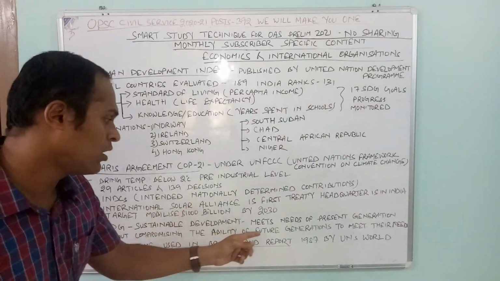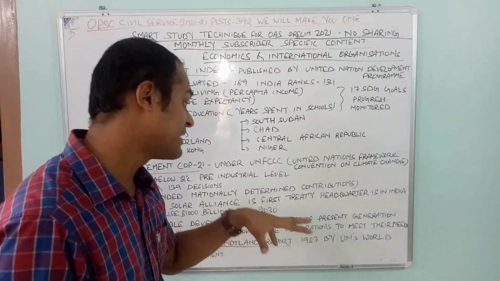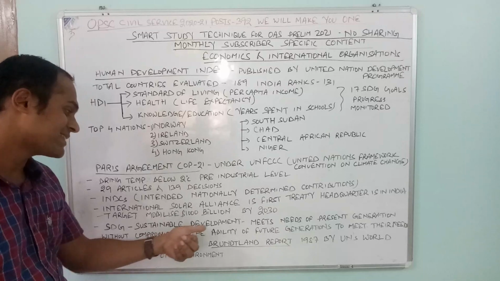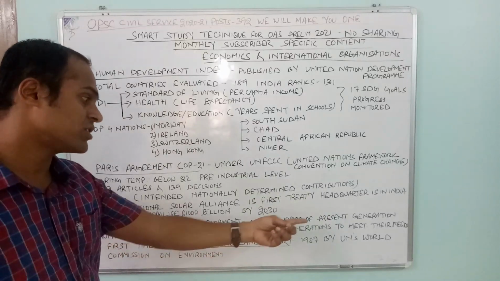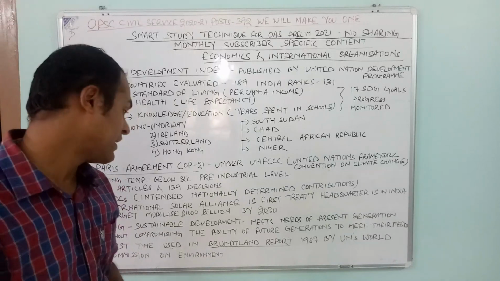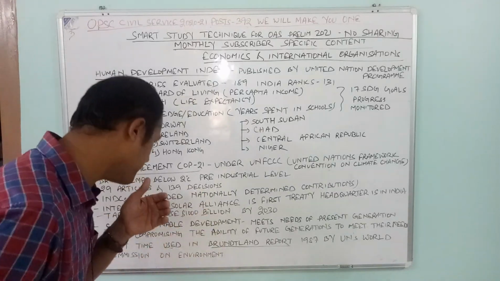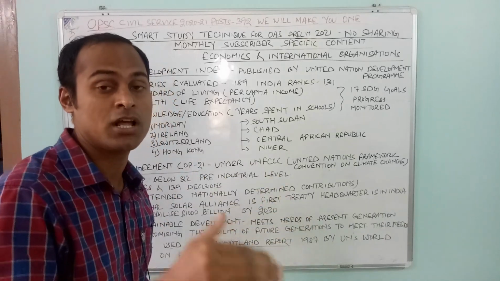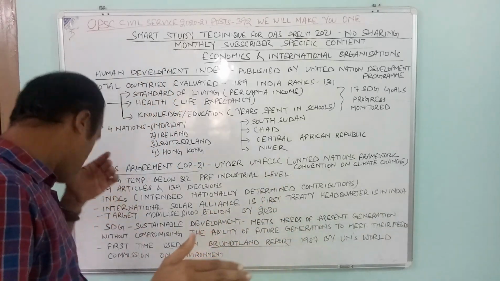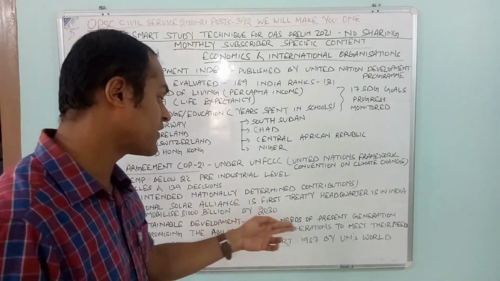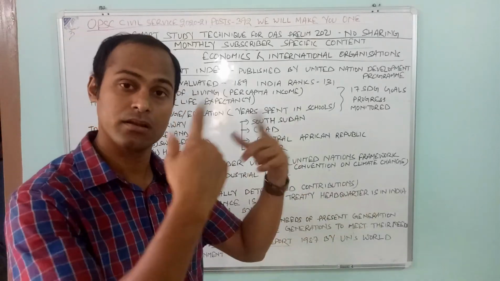Sustainable Development is development that meets the needs of the present generation without compromising the ability of the future generation to meet their needs.